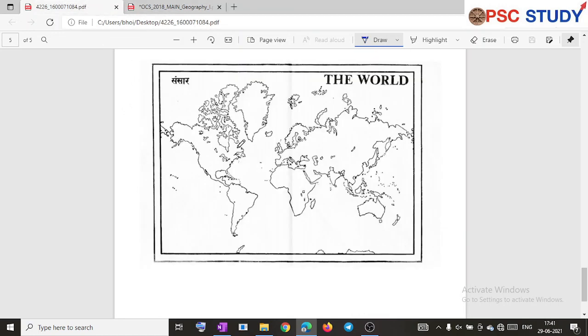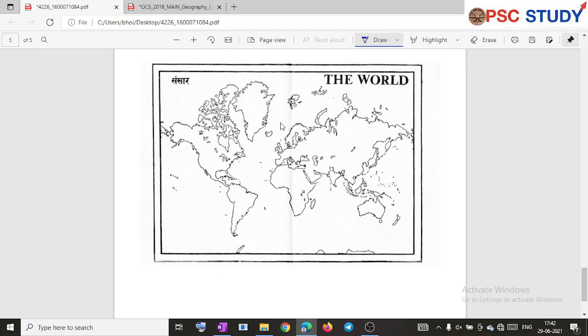This is actually the world map, which will be provided to you in the exam center. What you can write is that this is Rio de Janeiro. So you can mention this thing. Normally the students are marking the location for every location in the same way, like point and name. So as a geography student, you should do more to get 3 out of 3.